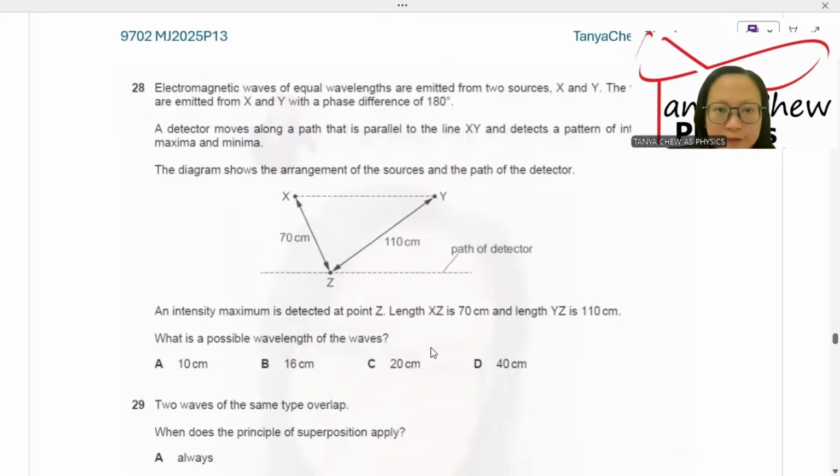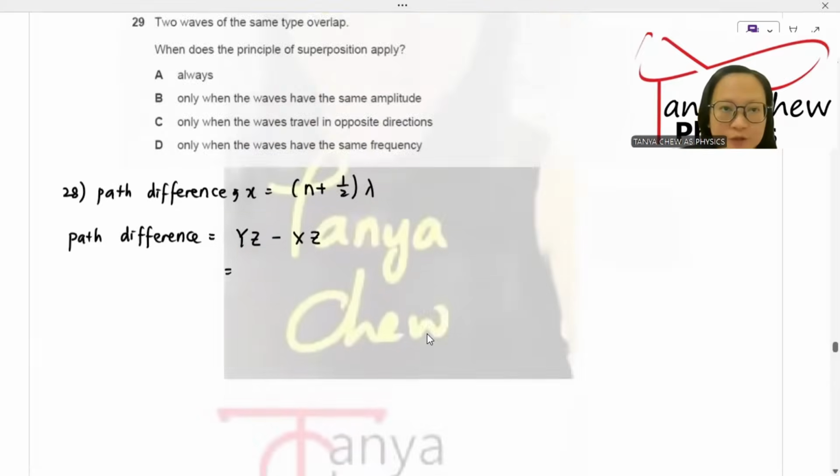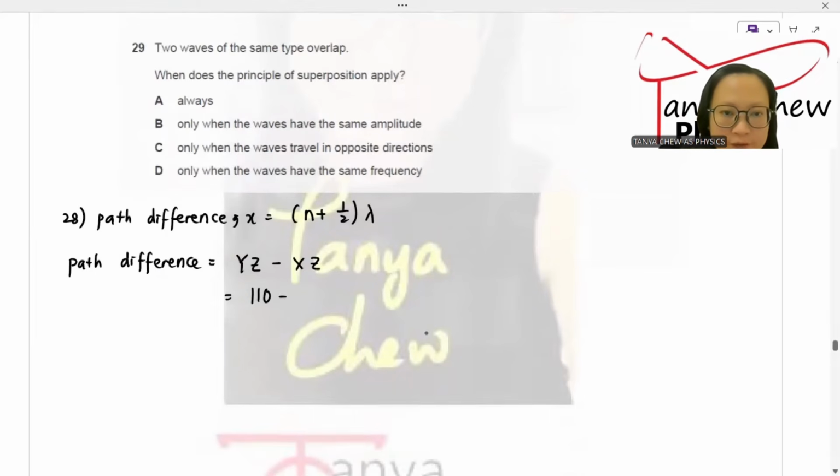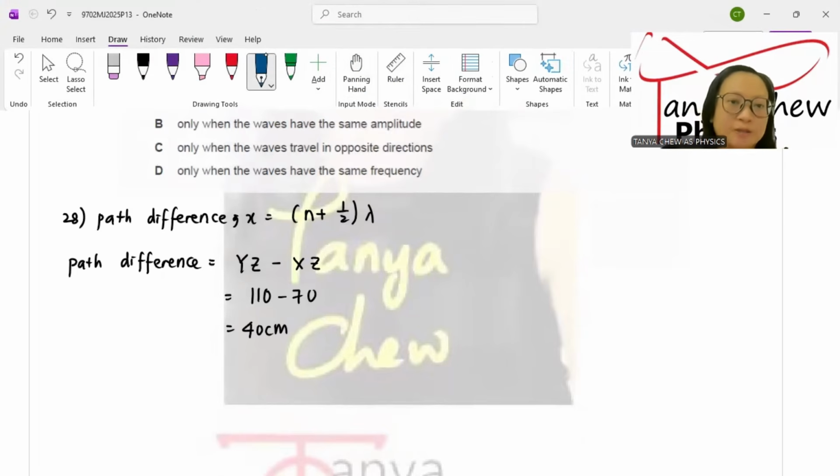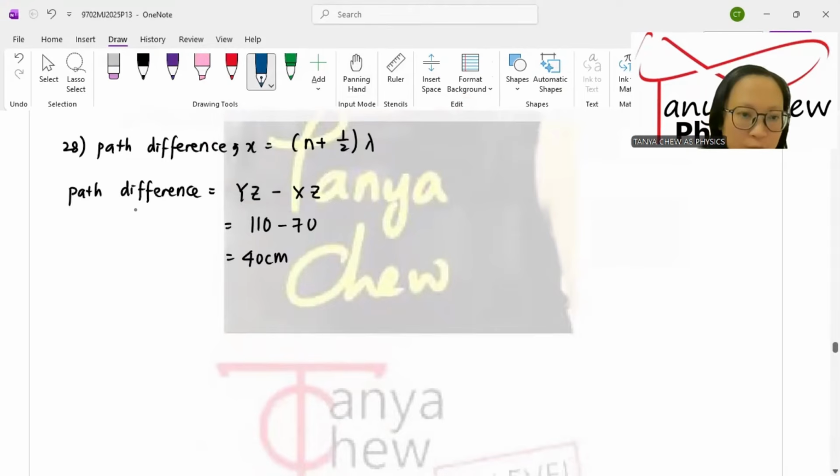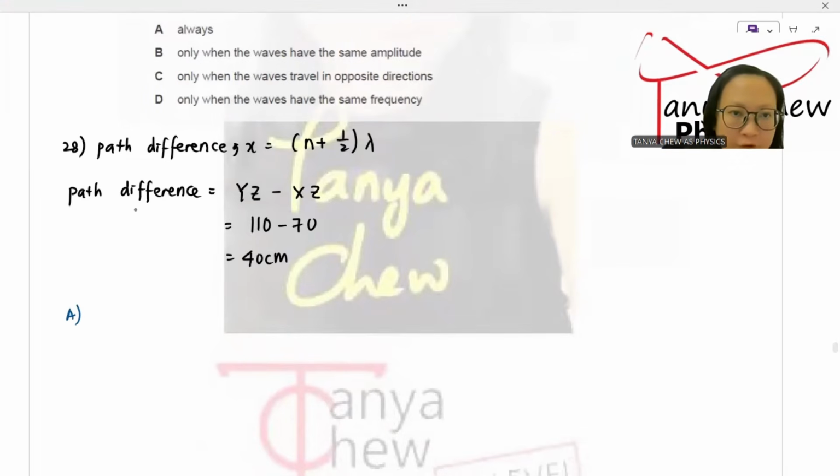YZ is 110, XZ is 70. So you just take 110 minus 70 and you get 40 cm. Now I need to use all the choices one by one to check for the correct answer. I am going to start with A first. Path difference is 40 cm.